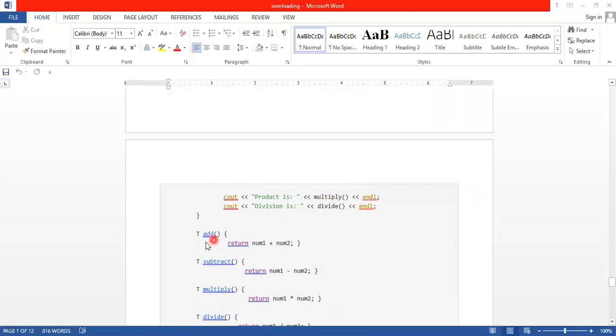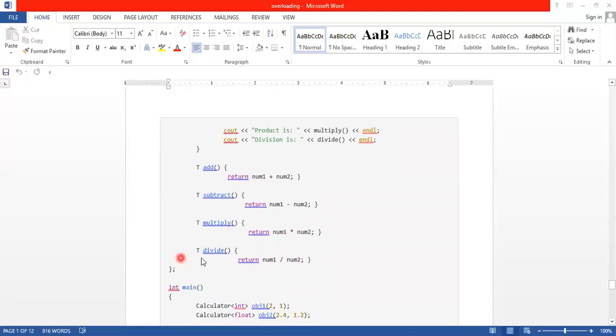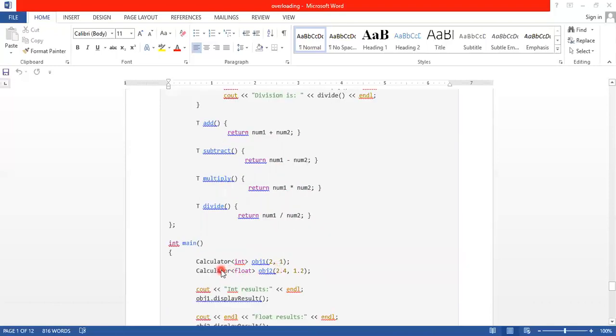Okay, first add. So T add returns number 1 plus number 2. Like that, T subtract returns number 1 minus number 2. Then T multiply returns number 1 into number 2. Then T divide returns number 1 divided by number 2. So here we declare the object. The class name is calculator.